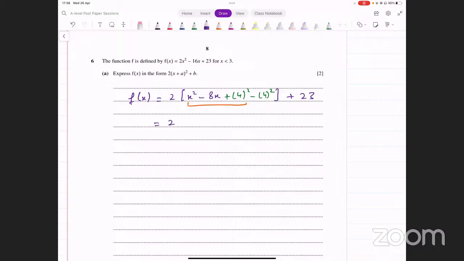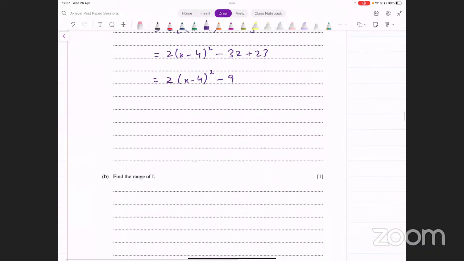Now these first 3 terms are going to give you a perfect square. So that gives you 2 into x minus 4 whole squared. This minus 16 remains as it is, but remember it's inside the brackets, so it also has to be multiplied by the 2 outside. So we get 2 into x minus 4 whole squared minus 32 plus 23. That's going to be minus 9. Okay, so this is your completed square form. This is what you had to do in the first part, okay?